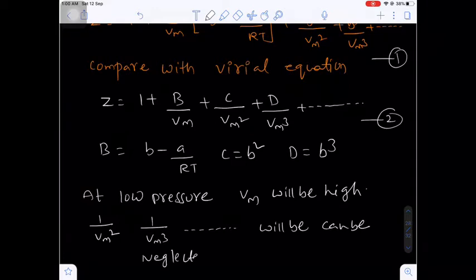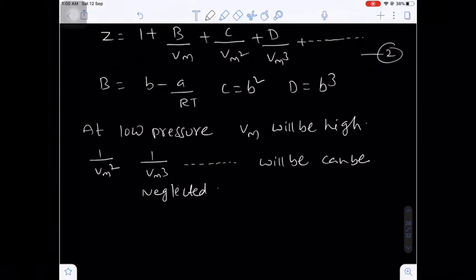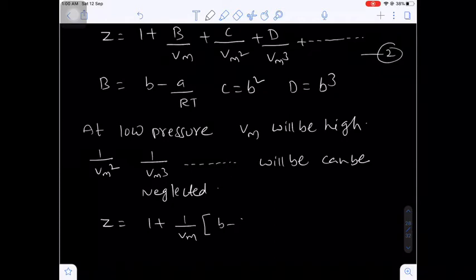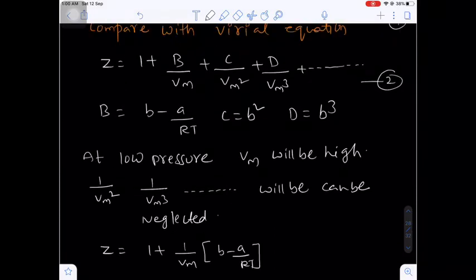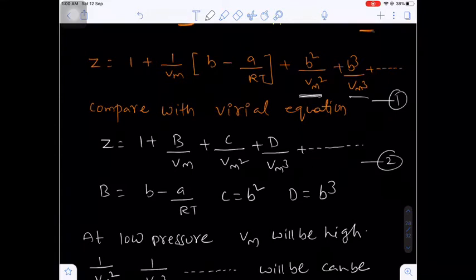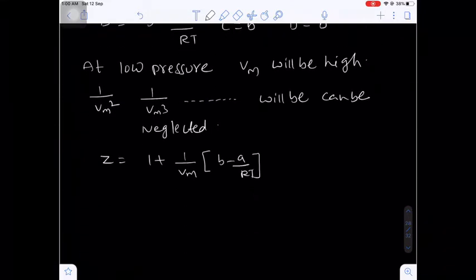Okay, so that's why I am writing Z is equal to 1 plus 1 by molar volume into b minus a by RT. That means the remaining 1 by Vm square, 1 by Vm cube, are too small as compared to 1. That's why we are ignoring them. Okay, so Z is equal to 1 plus 1 by molar volume of the gas into b minus a by RT.